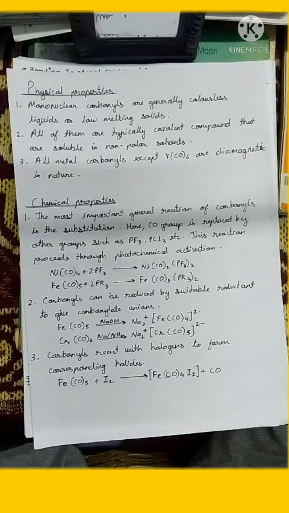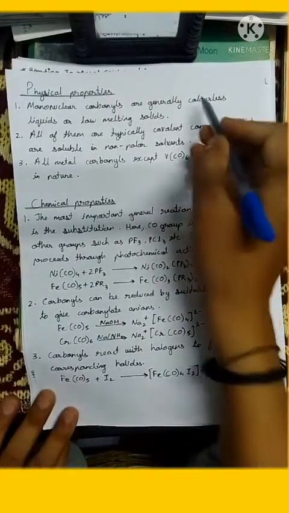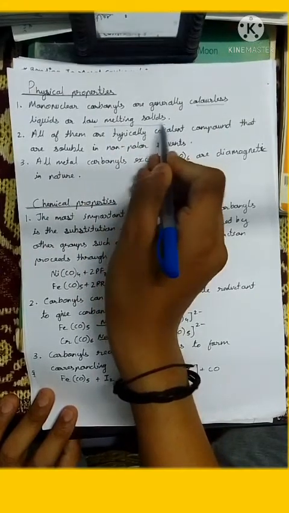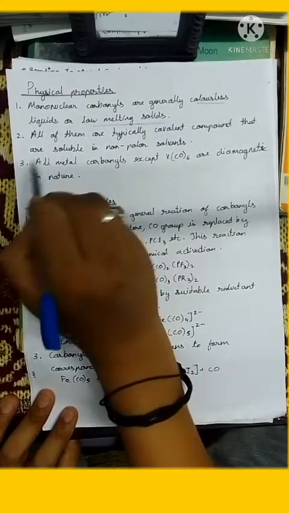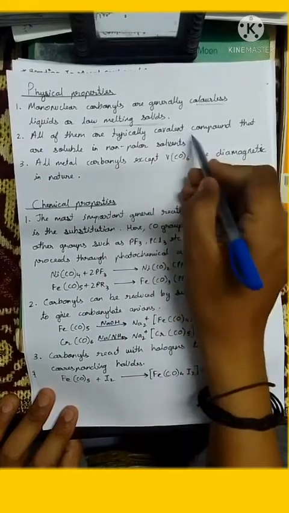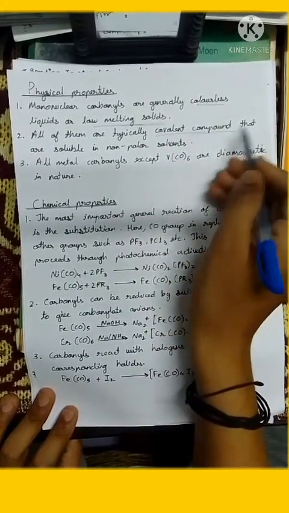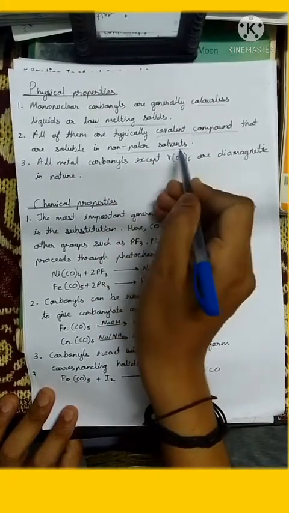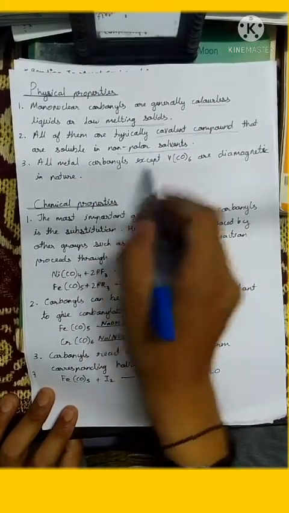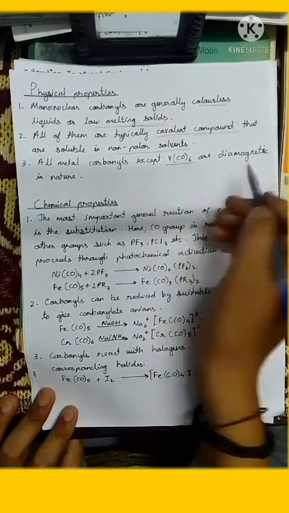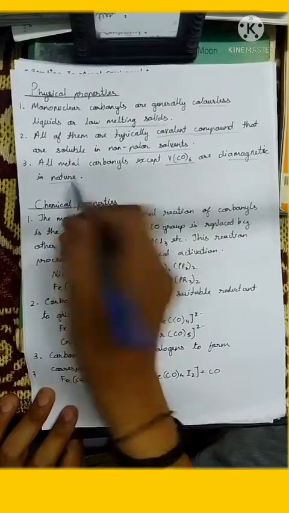Now we are going to discuss the physical properties of metal carbonyls. Mononuclear carbonyls are generally colorless liquids or low melting solids. All of them are typically covalent compounds. It is important: they are soluble in non-polar solvents. All metal carbonyls except V(CO)6 are diamagnetic in nature.